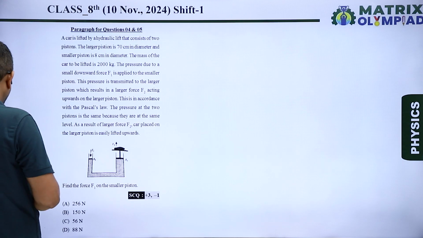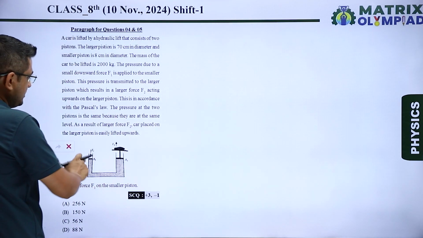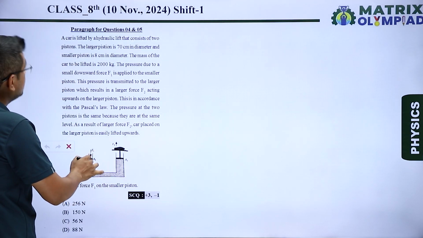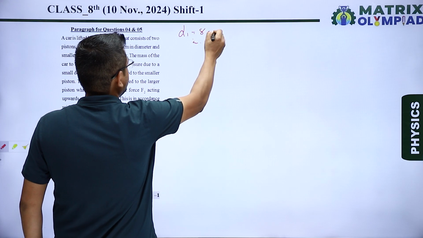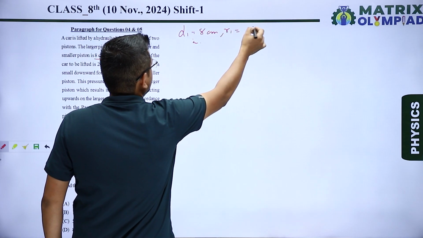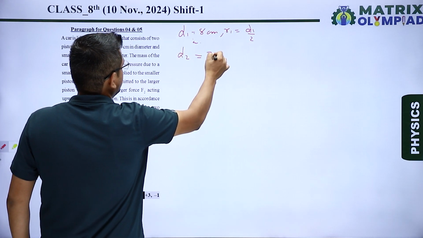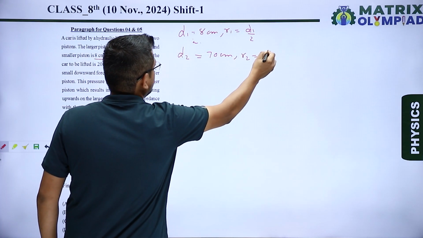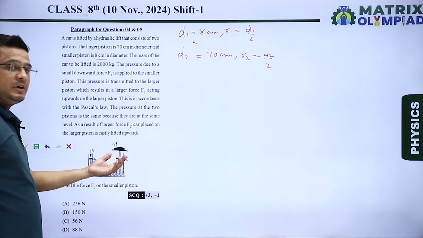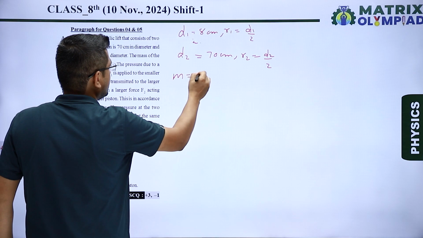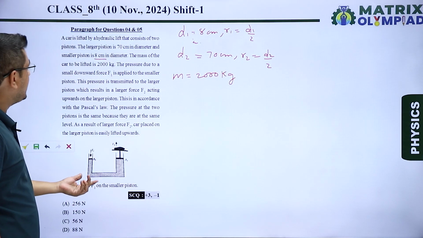Next, question number 4, which is based on a paragraph. 4 and 5 are based on the paragraph. Here it is said there is a piston having a smaller diameter, that is 8 centimeter. Let's say D1 is 8 centimeter. So radius R1 will be D1 by 2. The larger piston has a diameter of 70 centimeter, so its radius R2 will be D2 by 2. It is said that it has to lift a car of mass 2000 kg.